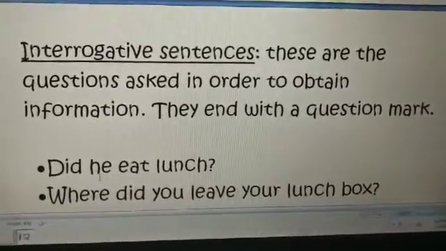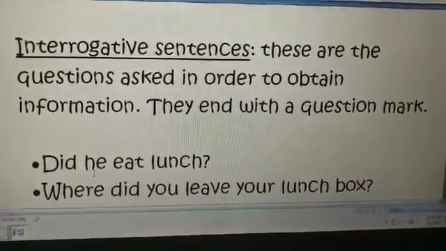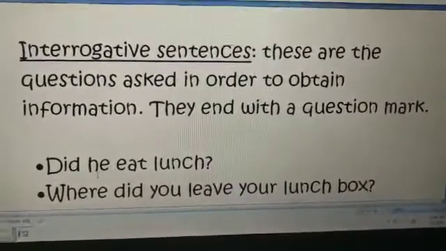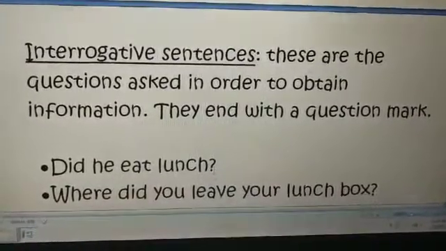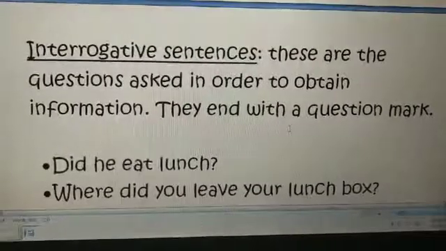The next one is interrogative sentences. These are the questions that are asked in order to obtain information. They end with a question mark. Some examples that are mentioned here are did he eat lunch? This ends with a question mark. We are asking this question in order to obtain some information.